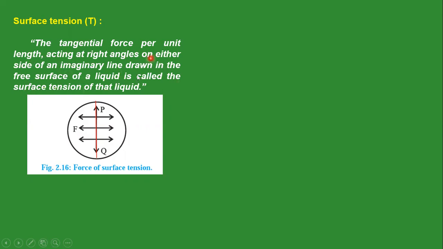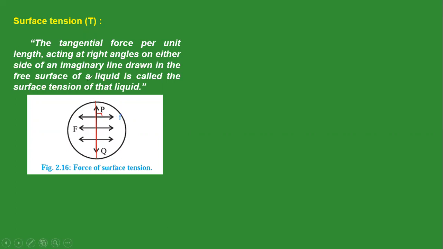Pay attention here. This is the tangential force. If you see this force, it makes a 90-degree angle with this line.